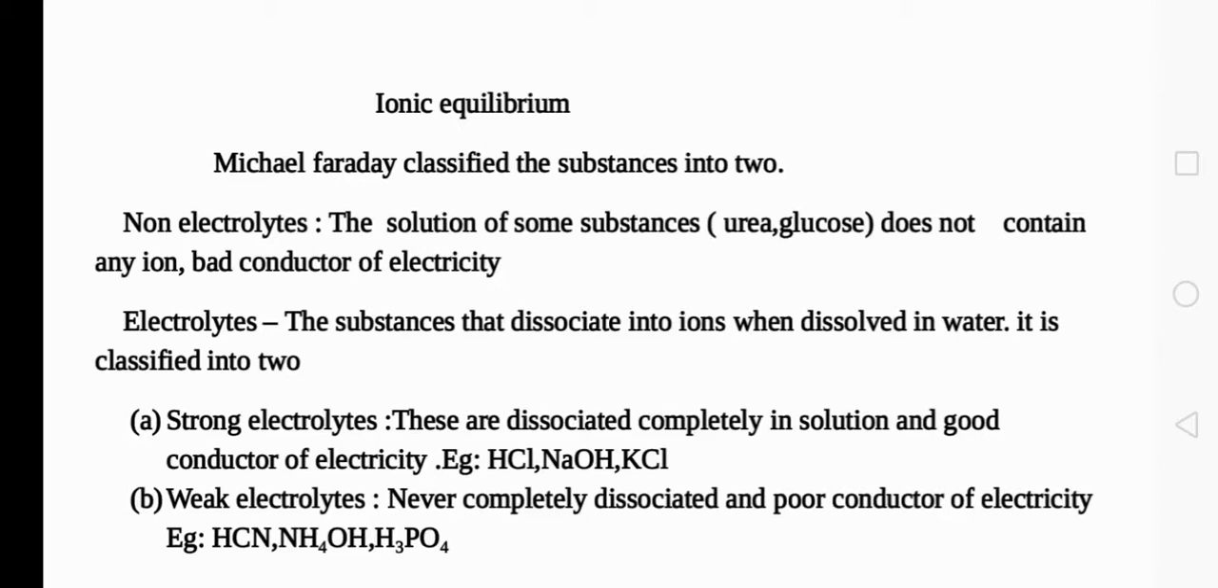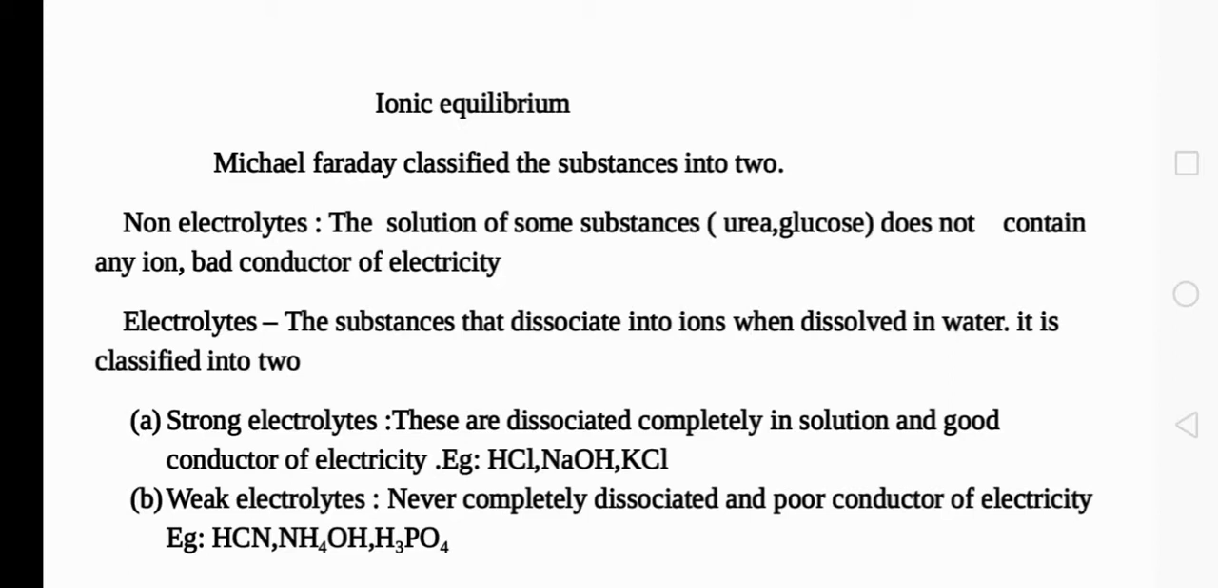The second category is electrolytes. Just opposite to non-electrolytes, they conduct electricity, and when we dissolve them in a suitable solvent, they will dissociate into their corresponding ions. For example, HCl or NaOH. NaOH dissolved in water will dissociate into Na plus and OH minus ions. Corresponding cations and anions will be formed when we dissolve or add into a suitable solvent. Such substances are known as electrolytes.